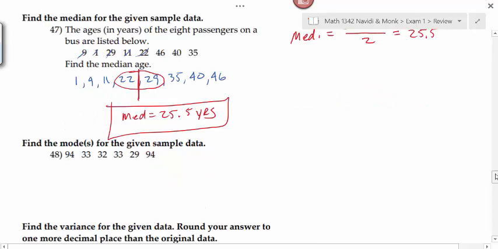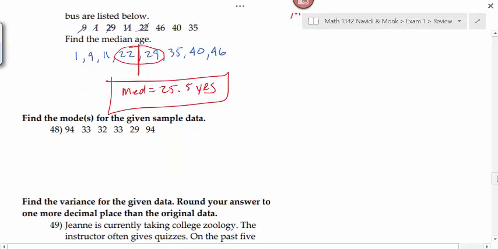years. 48 is to find the mode of the data set. What does mode mean again? Number that appears the most. What will my mode be? The mode here will be equal to 33 and 94.